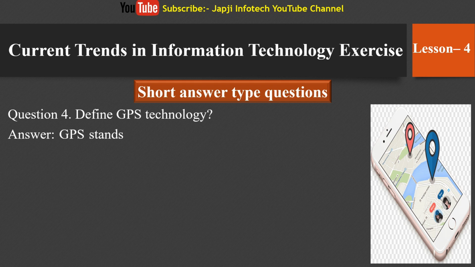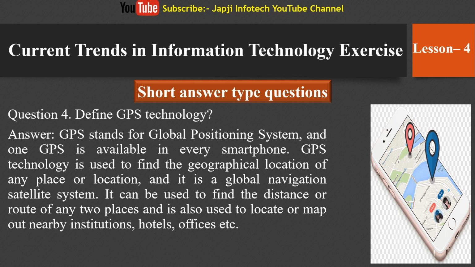Our fourth question is, define GPS technology. GPS stands for Global Positioning System, and GPS is available in every smartphone. GPS technology is used to find the geographical location of any place, and it is a global navigation satellite system. It can be used to find the distance or route between any two places, and is also used to locate or map out nearby institutions, hotels, offices, etc.